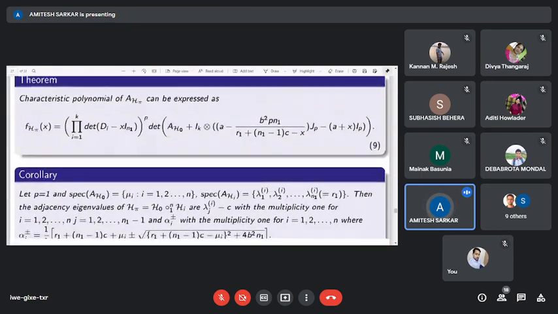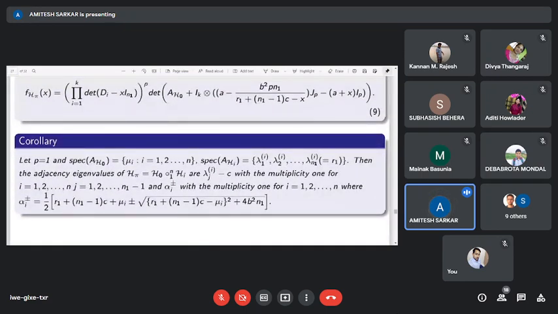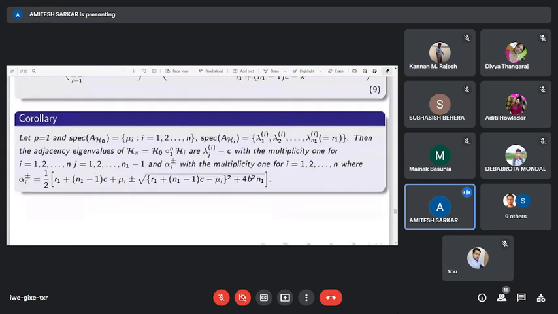Now if we consider p equals 1, that is, this part contains exactly one vertex, then we will get the H-corona of hypergraph. And in that case, if we consider H as R1 regular, then we can find all the eigenvalues of this H-corona of hypergraph.